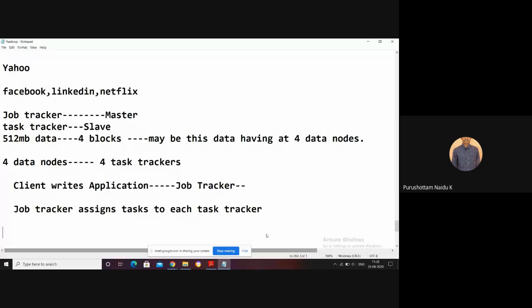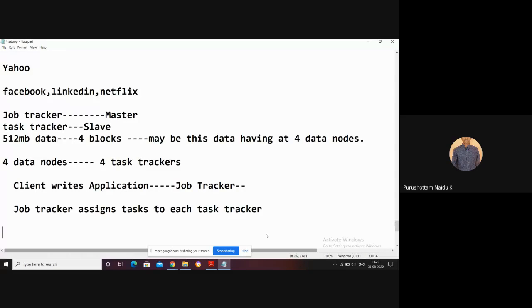Next, the job tracker does not only assign the tasks to each and every task tracker, it also monitors the status of each and every task tracker. So whether the task is successfully processed by the task tracker or not.